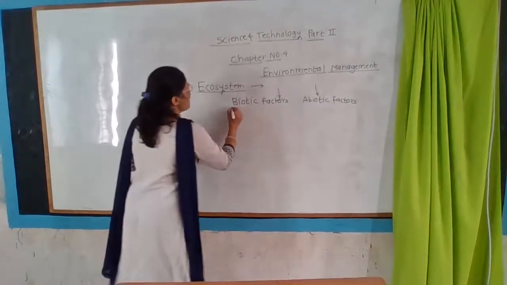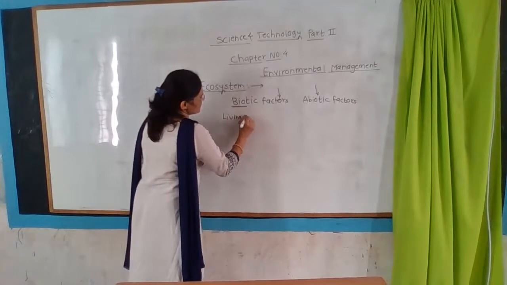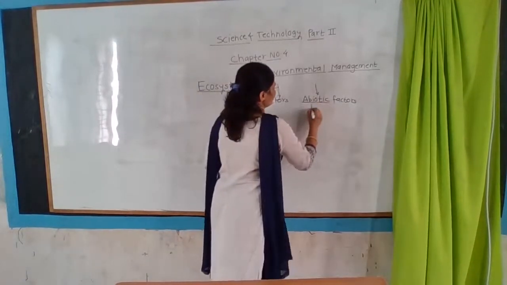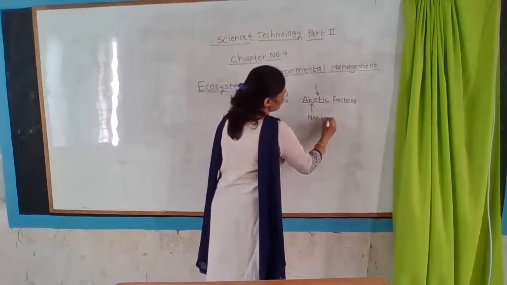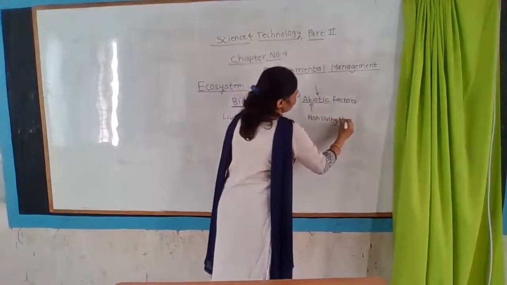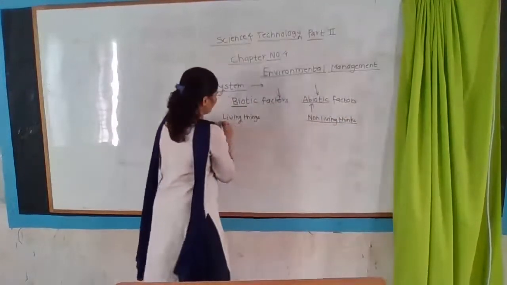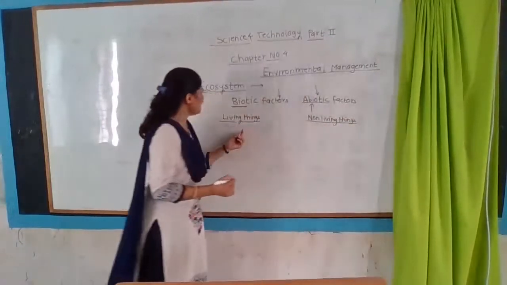What is the meaning of bio? Bio means living things and abiotic means non-living things. Then which are the living things?